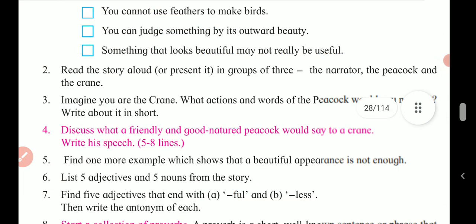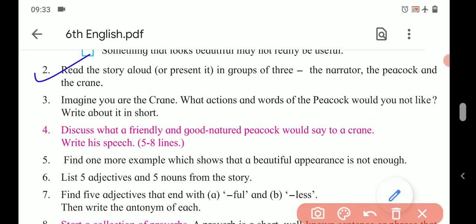Second activity, read the story aloud or present it in groups of three. What is that group? First one is the narrator, second one is the peacock, and third one is the crane. Narrator means a person who tells the story, and in the same story we have to use the characters peacock and the crane. So this is an oral activity, but still, let me tell you a little about how it can be presented. For example, I myself am the narrator. So here I will begin.